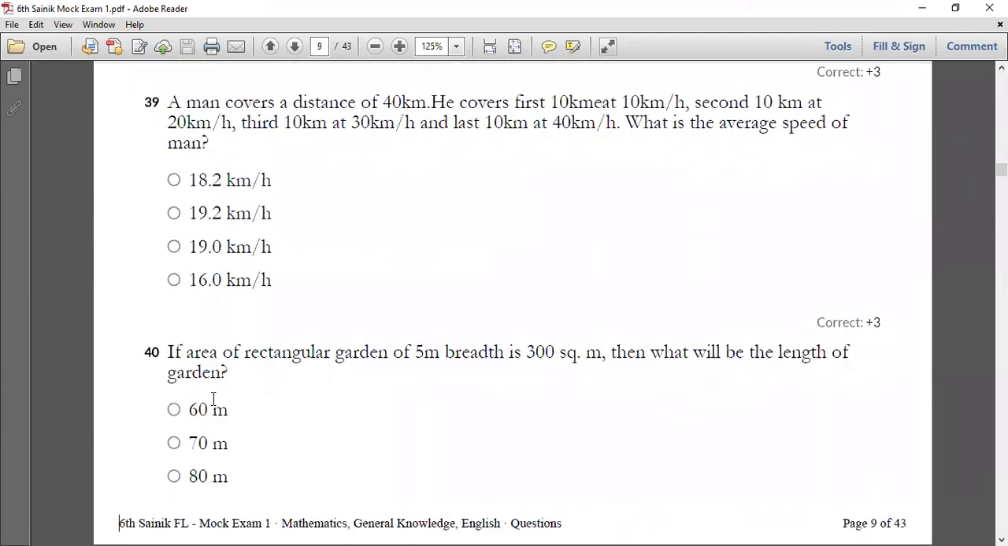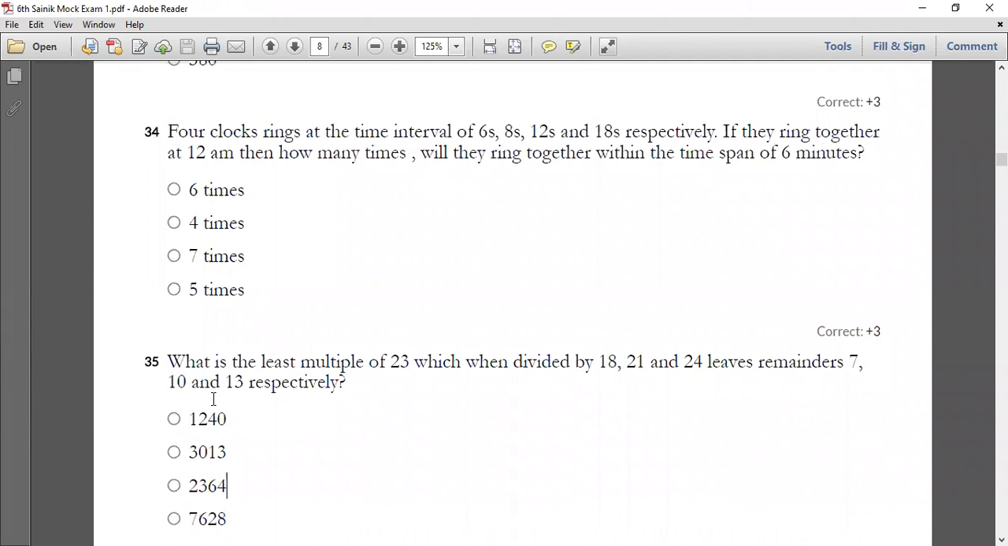So all of you have a look into your question number 34. What is your 34th question going to tell you? 4 clocks are going to ring at time intervals of 6 seconds, 8 seconds, 12 seconds, 18 seconds respectively. If these bells are ringing together at 12 a.m., you have to find how many times they will be ringing together within the time span of 6 minutes.